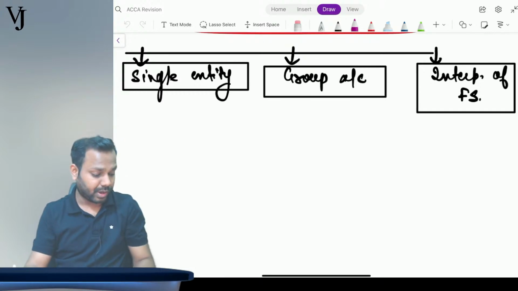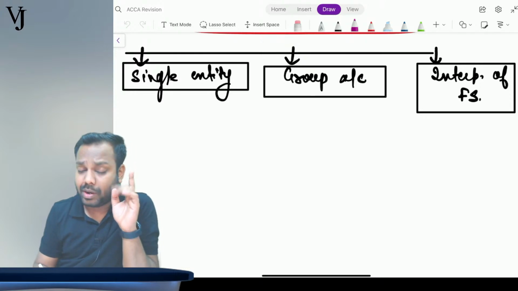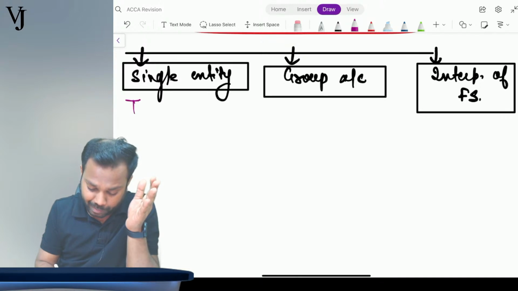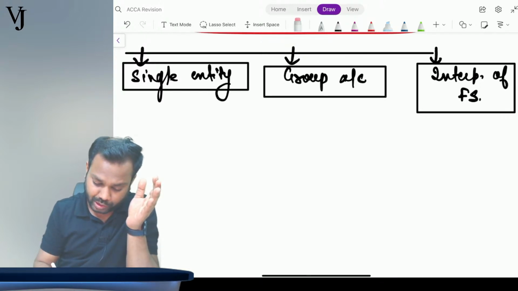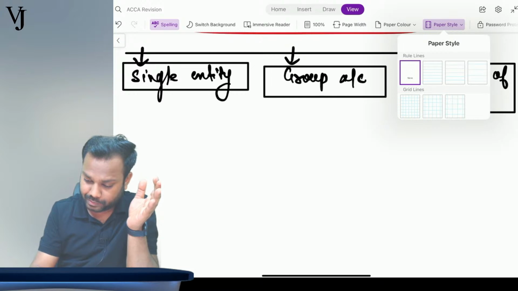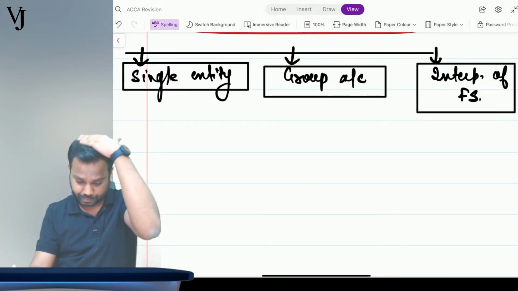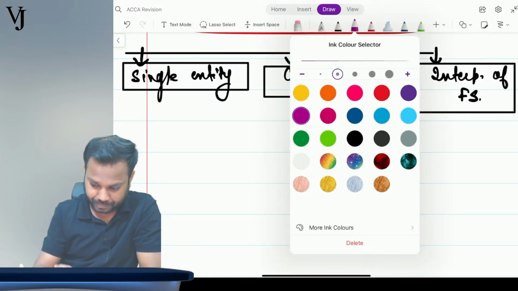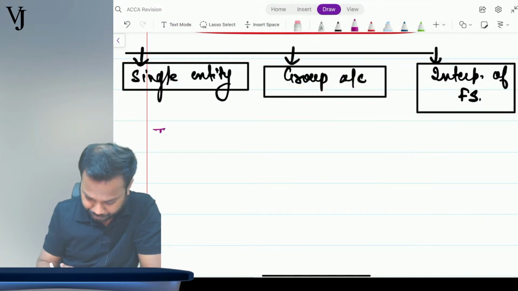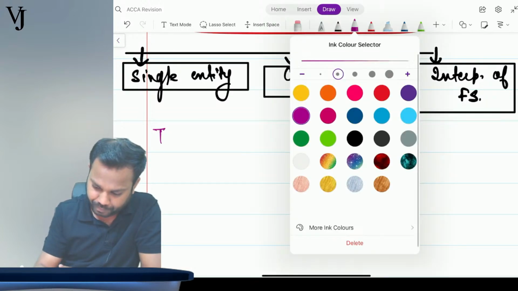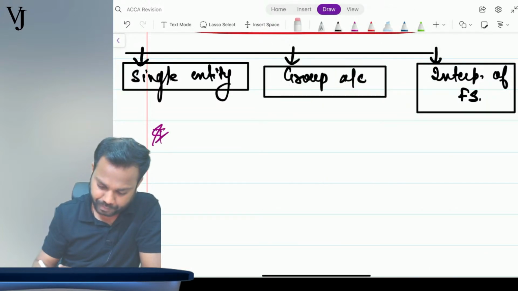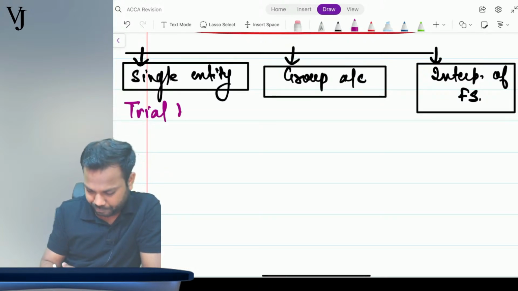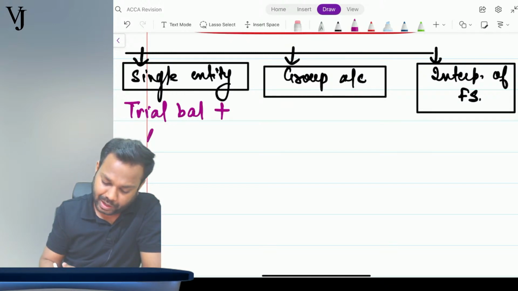Single entity. Whenever a question comes on the single entity, that is the preparation of financial statements, the question will give you a trial balance, plus it will give you certain adjustments.